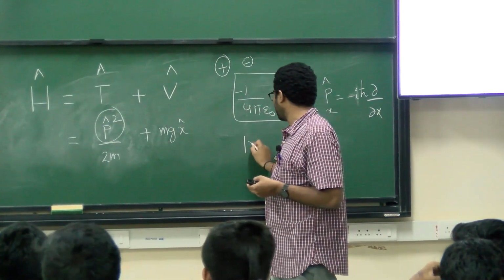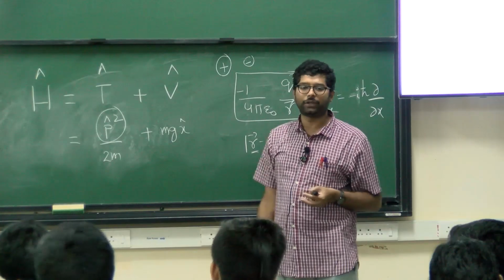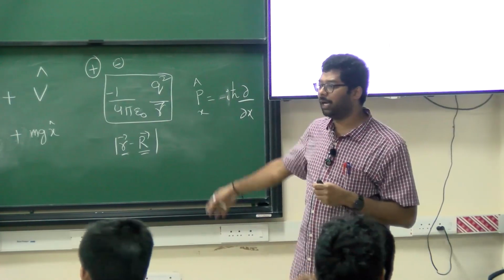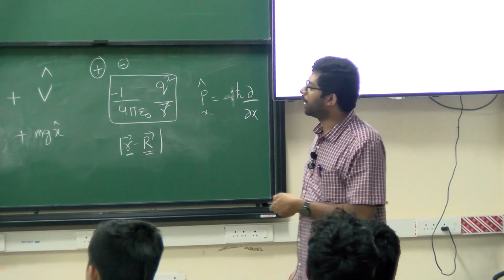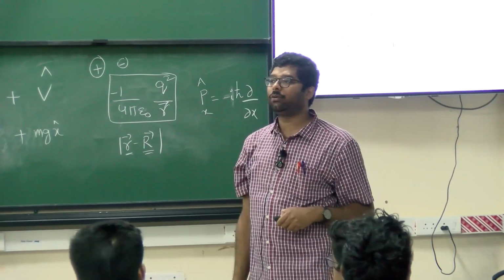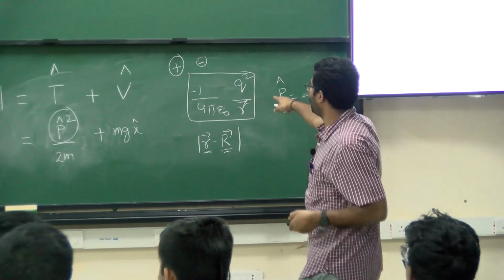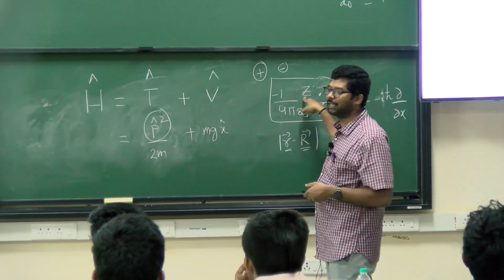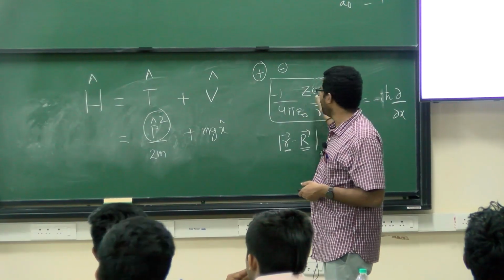Whenever you are writing that, if I am representing the small r as the electron coordinate and capital R as the nuclear coordinate, the distance between them is what I have to write, and I can write it as mod of r minus R. That's the distance. All of you are aware of this much? Yes. So accordingly, what is this one corresponding to? Electron-nuclear interaction. Is it an attractive or a repulsive interaction? Attractive interaction. That's what I have written. So there you have Q square. If this is a positive nucleus, I can write Q as Z into e, where Z is the atomic number. All of you agree with that? Yes. And this is e.